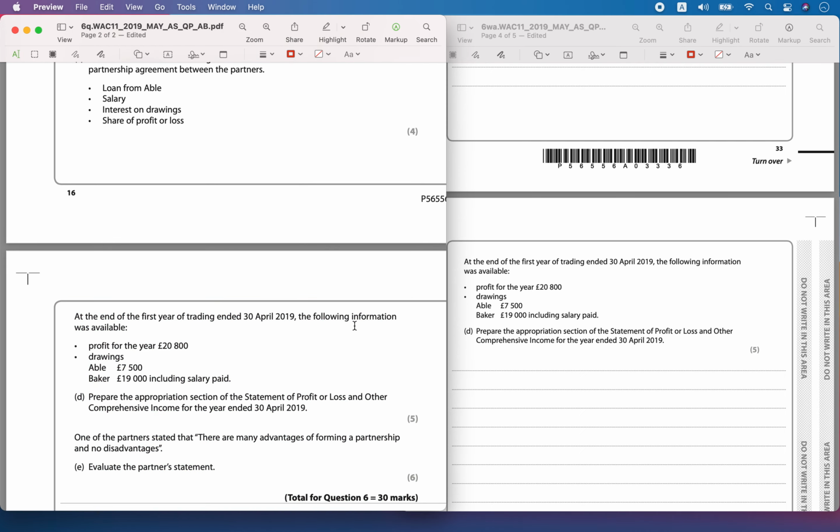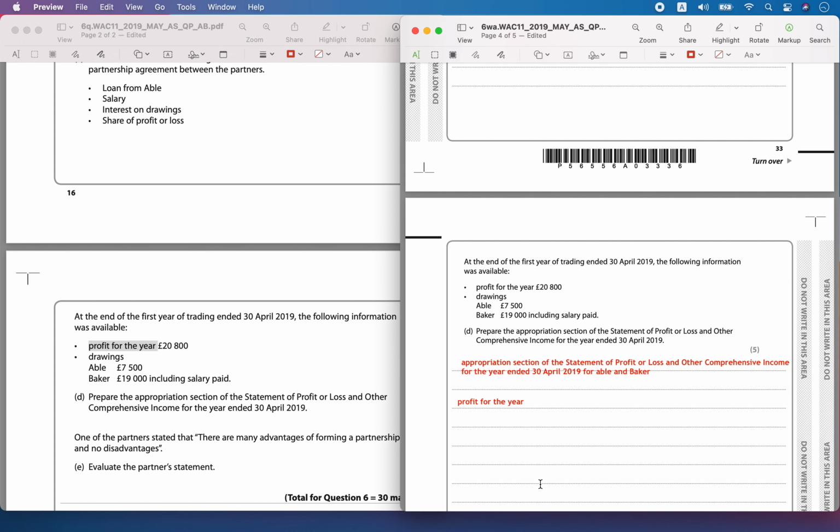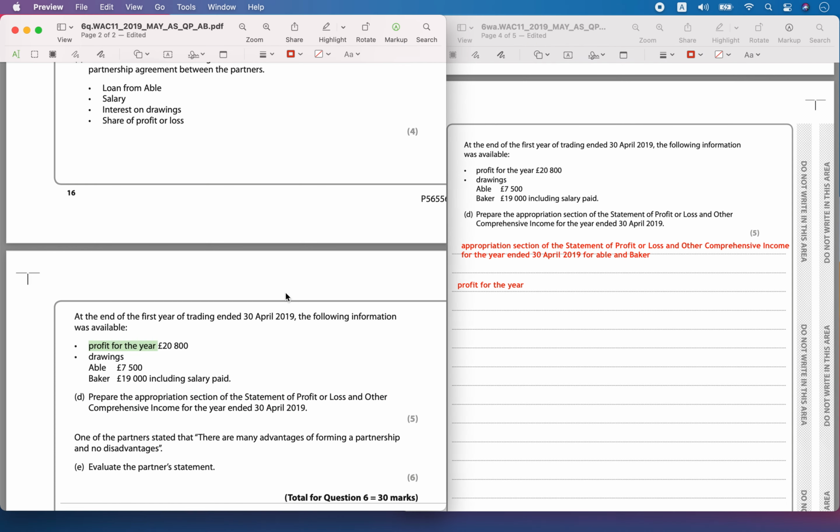Now there is certain information given at the end of the year, 30th April 2019. We have to prepare the appropriation section of the statement of profit and loss under the comprehensive income. It is given the profit of the year and the drawings made by the partners. Now let's prepare the appropriation section.